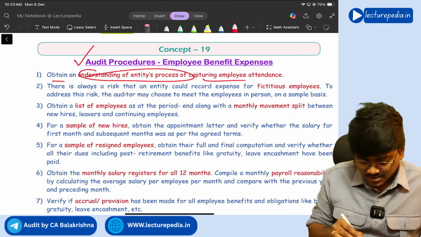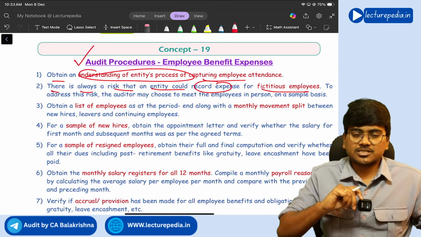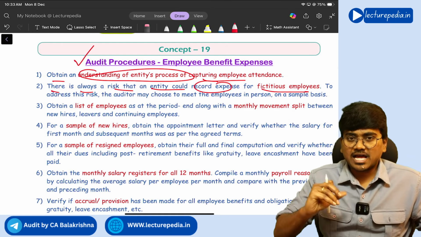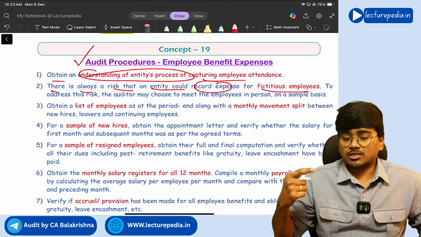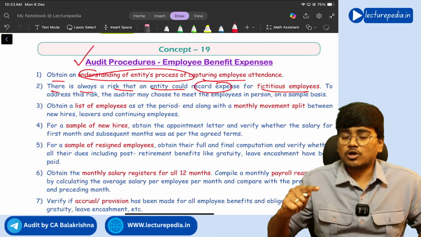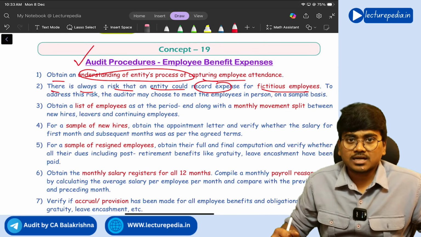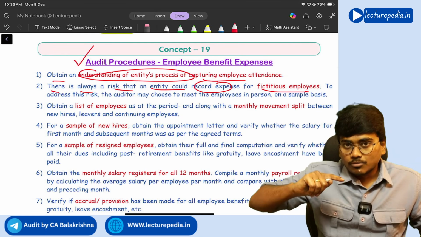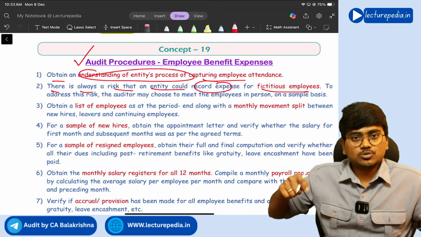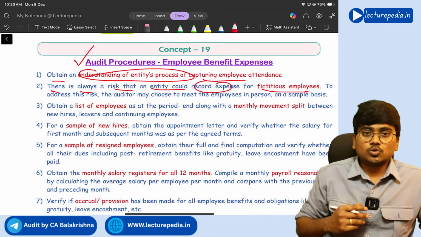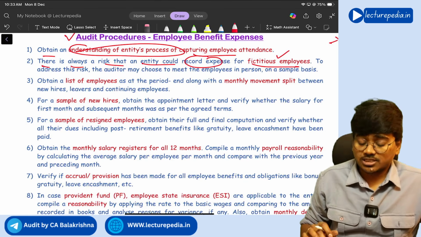Most of the companies will have a separate attendance device through which they will capture the attendance. That data from the attendance software should be taken while calculating the payments to the employees, right? Next, there is always a risk that the entity could record expenses for fictitious employees. The entity might have 50 employees in the organization, but it might show in the books of accounts that there are 100 employees and that salary has been paid to 100 employees in order to avoid tax. Understand, if you show more salary expenditure, profit will reduce. If profit reduces, tax amount reduces. So to do that, the entity might be showing some fake, fictitious employees. We should check that also.